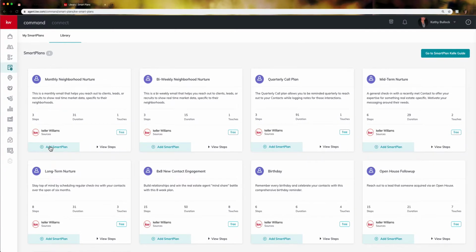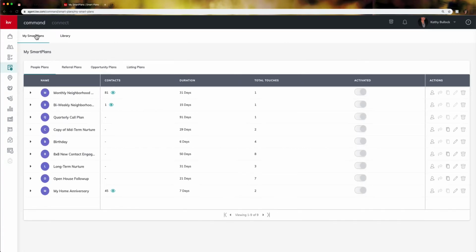I have now added the smart plan to all of my smart plans, and I'm going to come over here to my smart plans, and I can see exactly how many people I have on these neighborhood nurtures. Okay, this one I can add contacts coming across. I can add contacts here. There are no other editable features on this one other than deleting it, and if you delete it, it just sends it back to your library. I have one on a bi-weekly, and then coming down in here to where there are actual